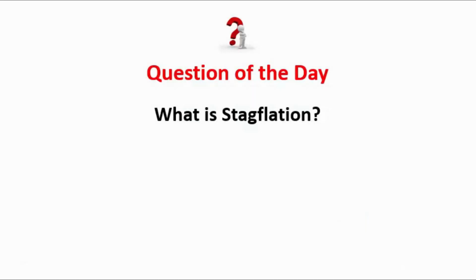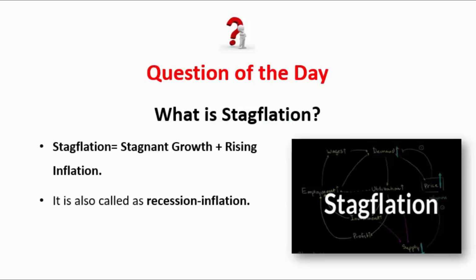So guys, let's start our session with the question of the day from the previous day's session. I asked you what is stagflation, and I really appreciate that so many of you have answered it correctly. Stagflation is stagnant growth plus rising inflation. When in an economy the growth is stagnant, it does not move upward or go down, and there is also rising inflation, that situation is called stagflation. It is also called recession inflation.